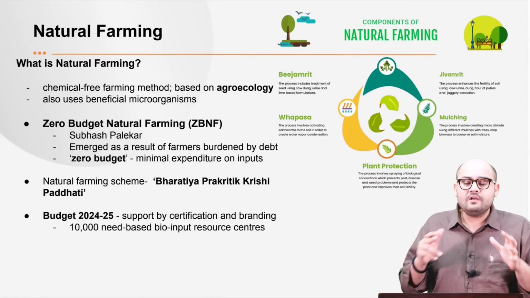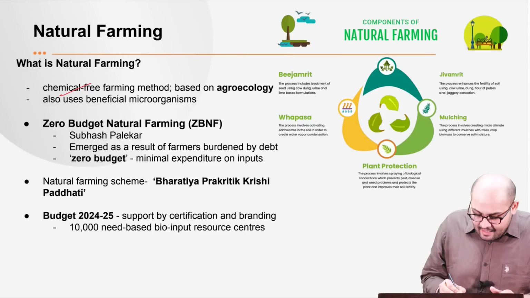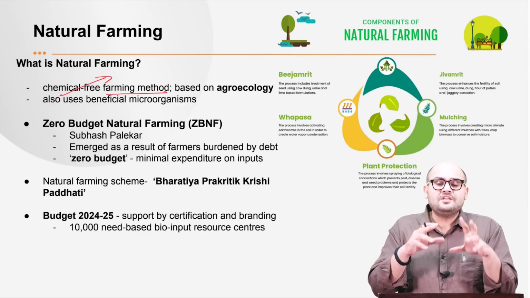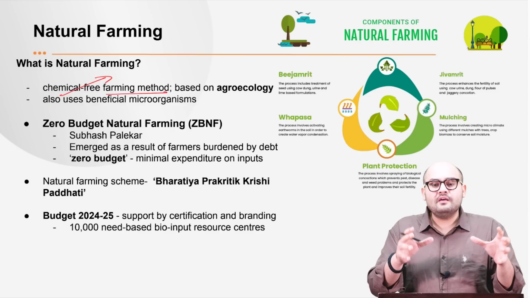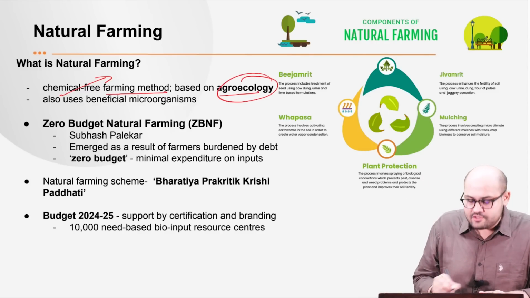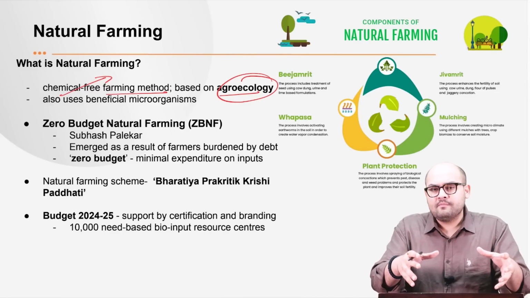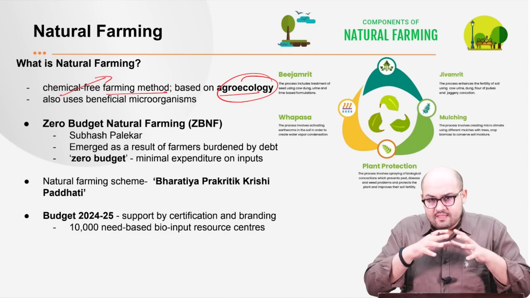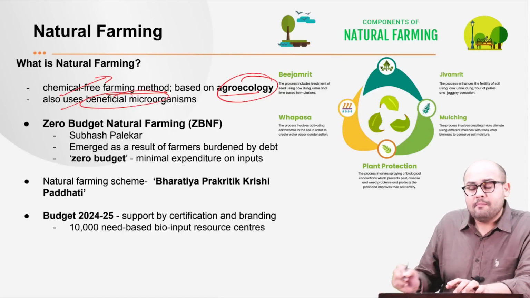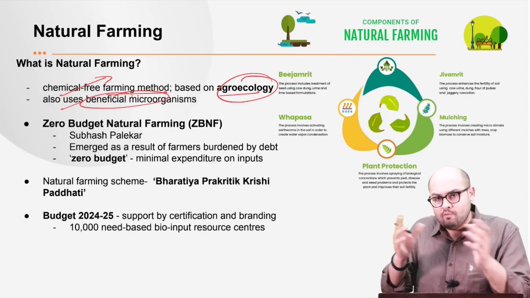Now, see, what is natural farming? As the word itself says, right? It involves a chemical-free farming method, which is totally dependent on the traditional practices, and it uses locally available resources. Next is that it is based on agroecology. What it means is that it tries to integrate the local crops, the trees, and the livestock in the whole process. Then it also uses beneficial microorganisms. Now, this helps to improve the soil quality and the overall health.